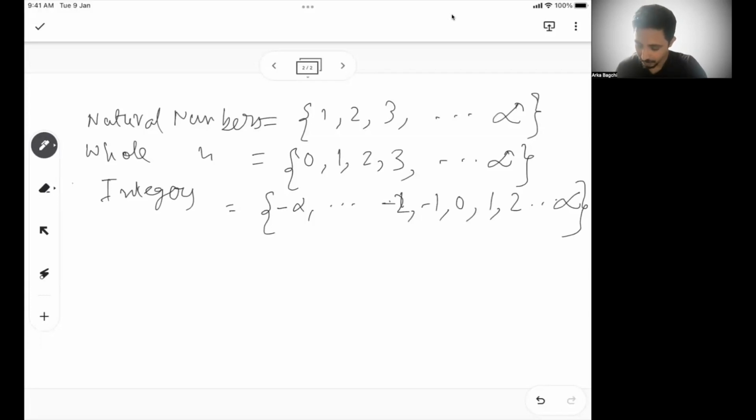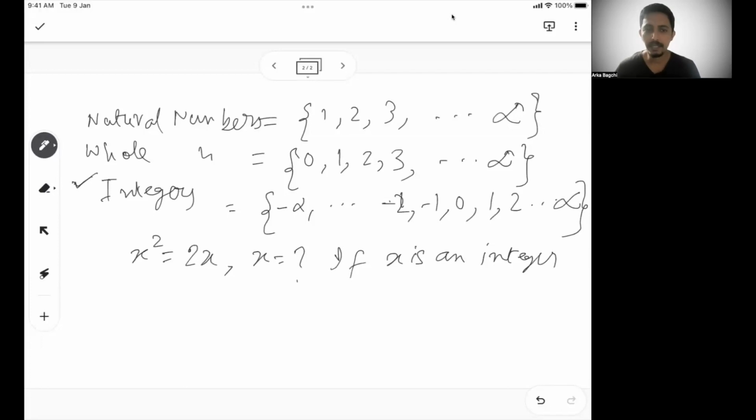Of these, integers are the most commonly asked or used type of numbers that you will see in the problems. For example, let's say there is a problem: x square equal to 2x, and they ask to find x if x is an integer.